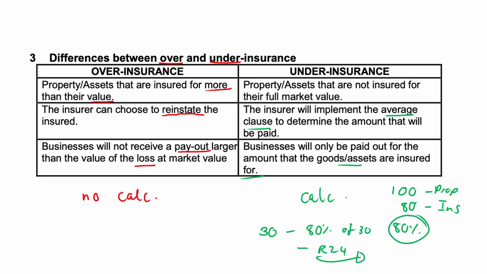Why can't you get the full amount? Because you didn't insure the property for its full amount. Okay, there are some examples in previous videos about overinsurance and underinsurance. Remember, there's no calculation for overinsurance, but there is for underinsurance. It's called the average clause.